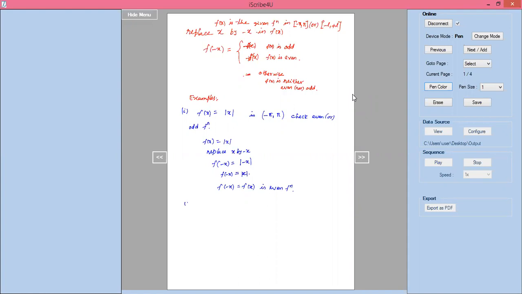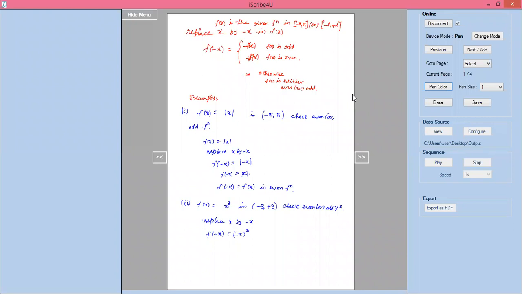Next, the second question I'll take. F of x equals x cube in minus 3 to plus 3. Check even or odd function. How do you check it? The given function f of x is even or odd means we take f of x and replace x by minus x. If we replace x by minus x, f of minus x equals minus x whole cube.